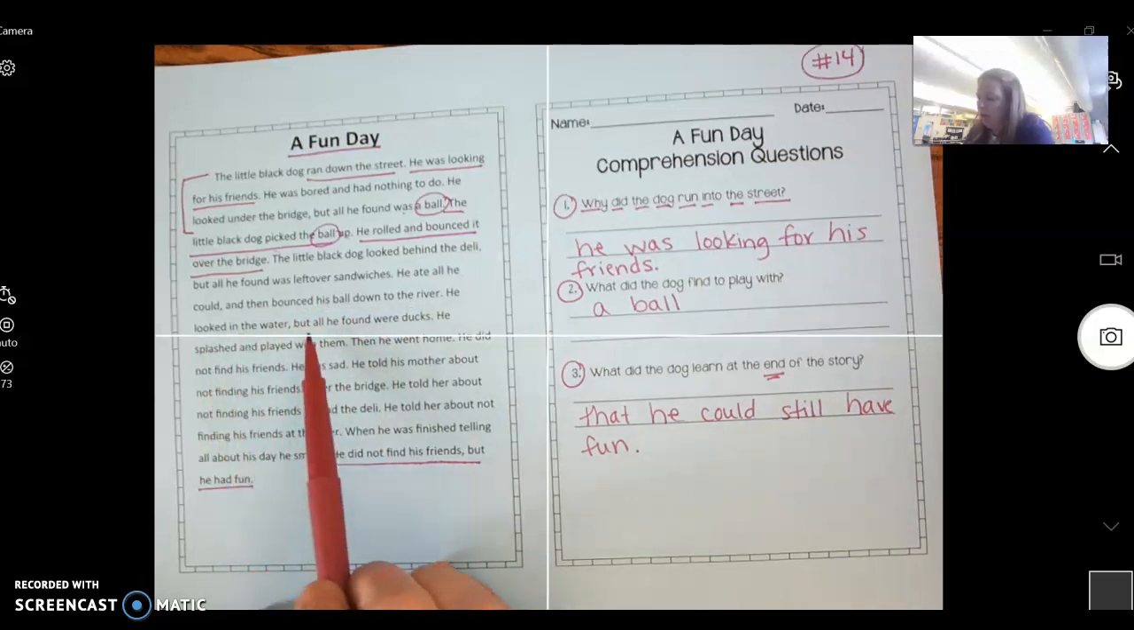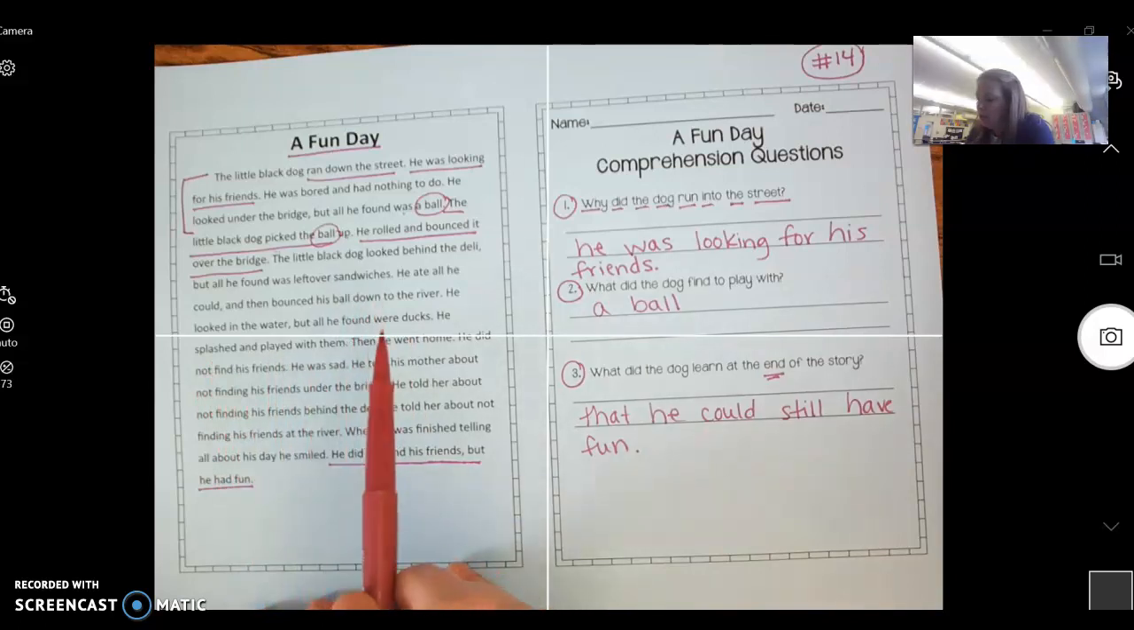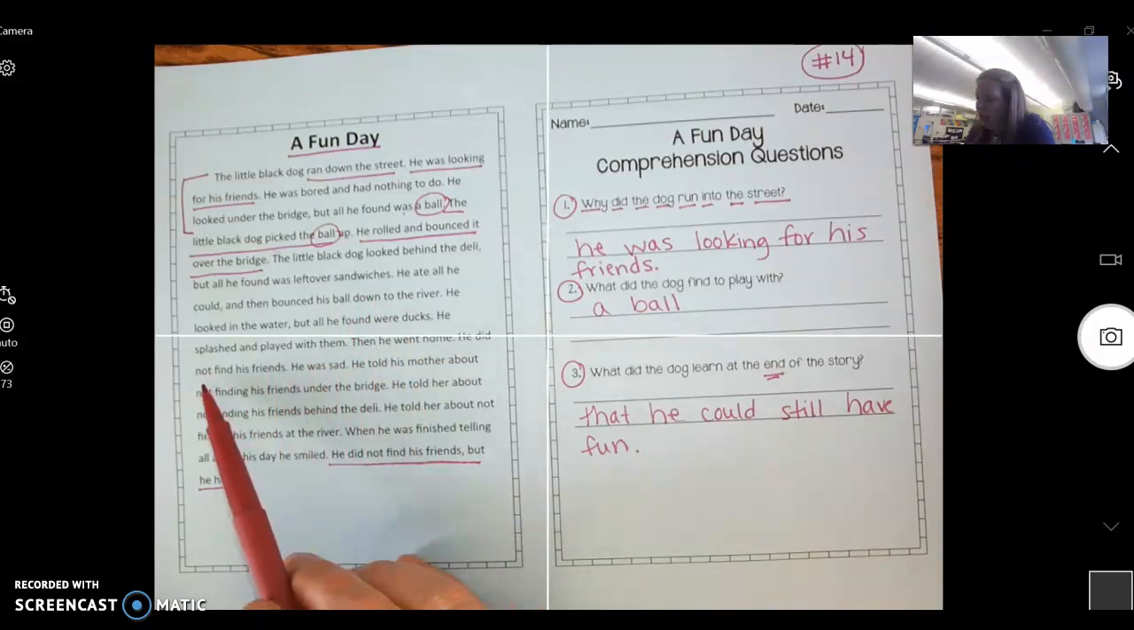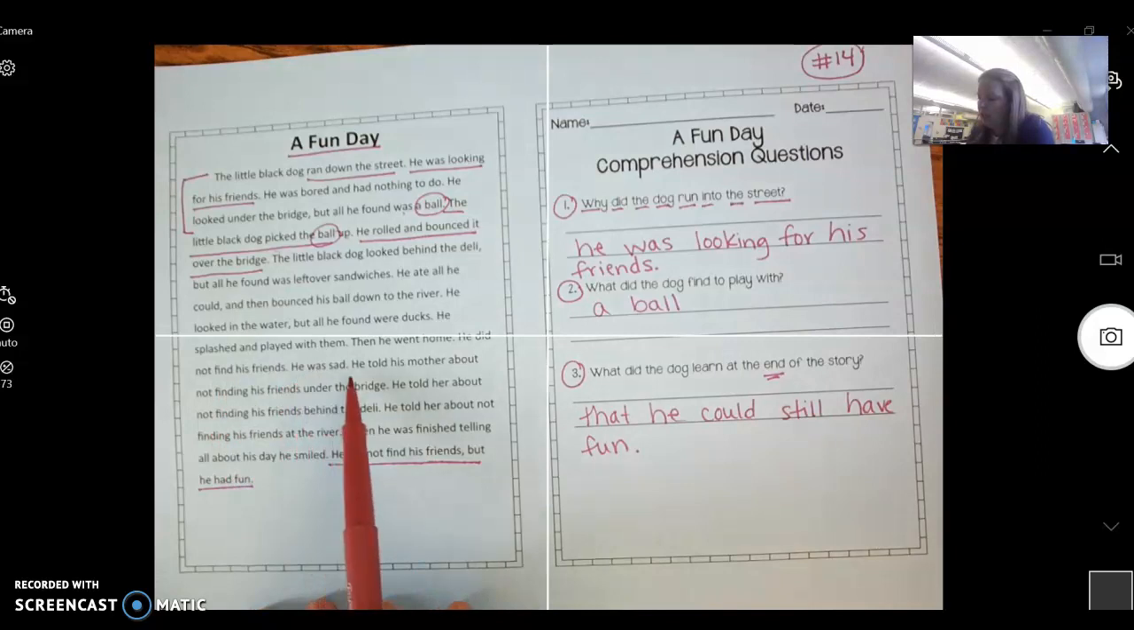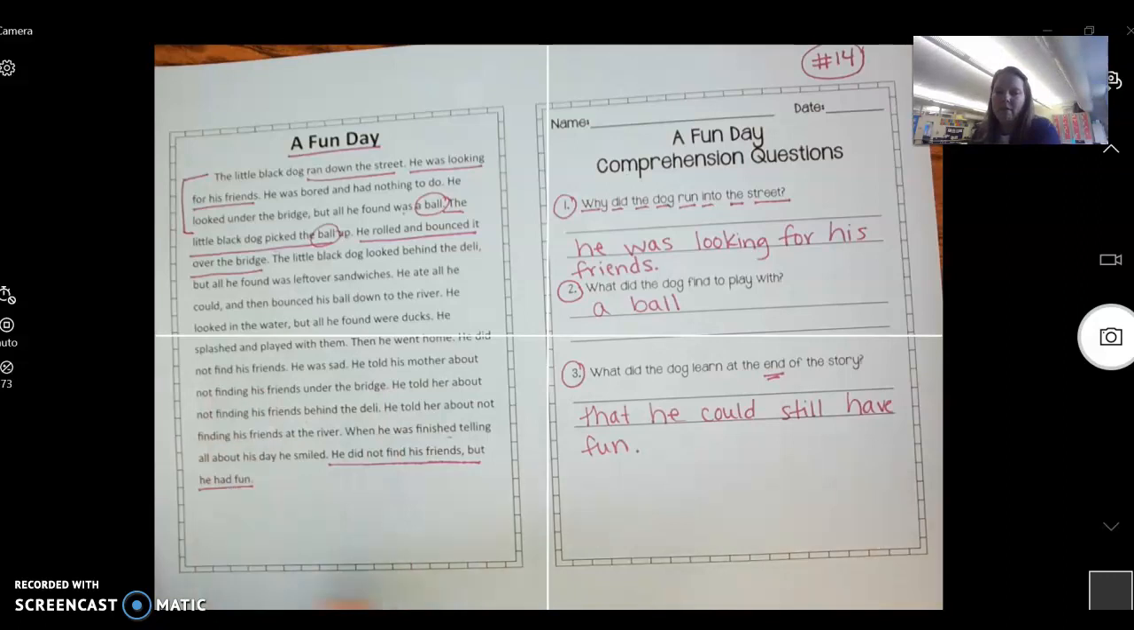He looked in the water, but all he found were ducks. He splashed and played with them. Then he went home. He did not find his friends. He was sad. He told his mother about not finding his friends under the bridge. He told her about not finding his friends behind the deli. He told her about not finding his friends at the river. When he was finished telling all about his day, he smiled. He did not find his friends, but he had fun.